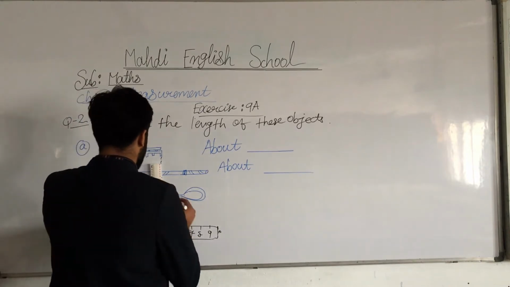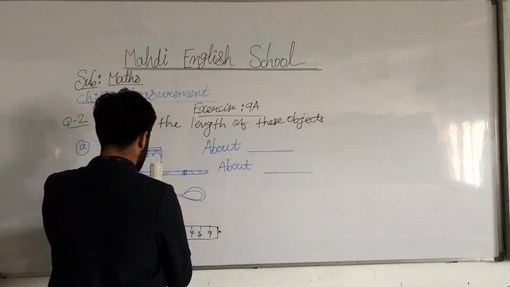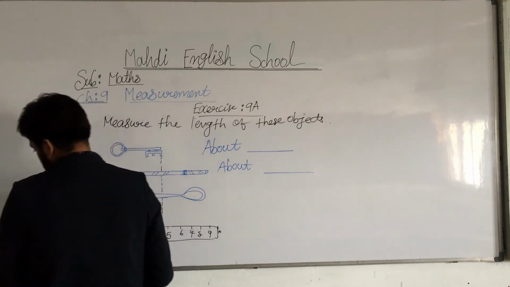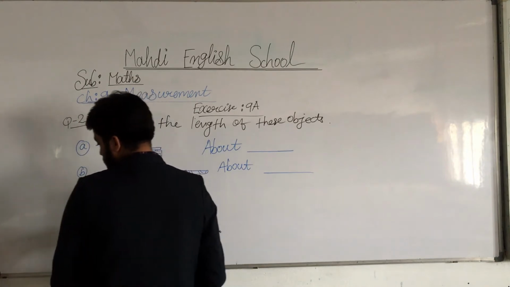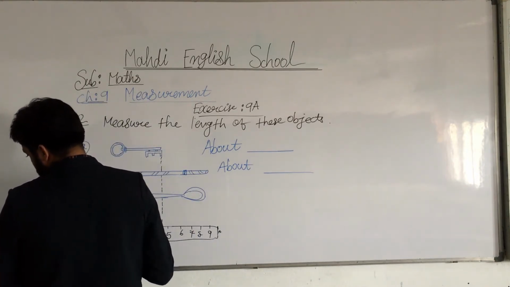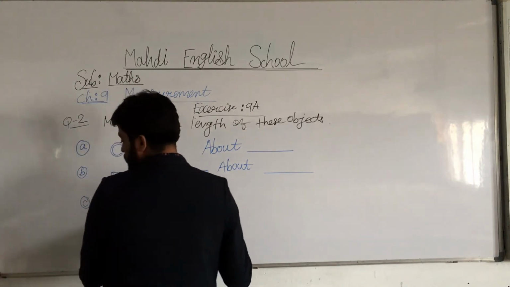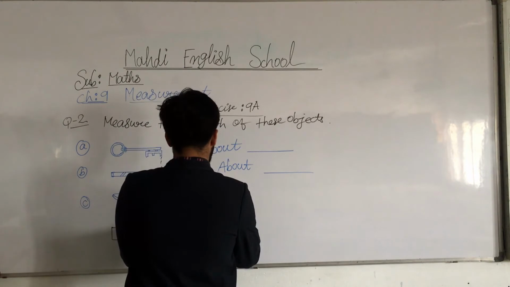So here we have to draw the proper measurement. Put my points, my dear students, you have to draw the proper shape. So now, what we have to do is measure all the things properly.